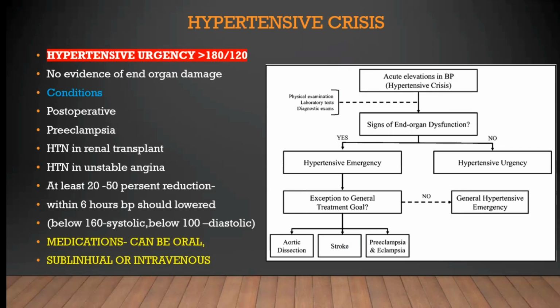What is our goal? At least 20 to 50% BP reduction within 6 hours. BP should be lowered: systolic below 160 and diastolic below 100. Medications can be oral, sublingual or intravenous.